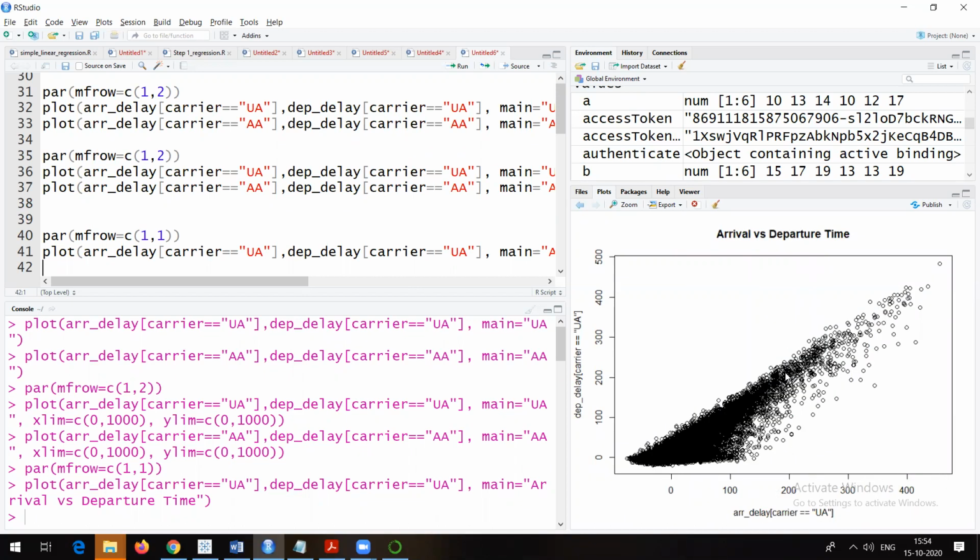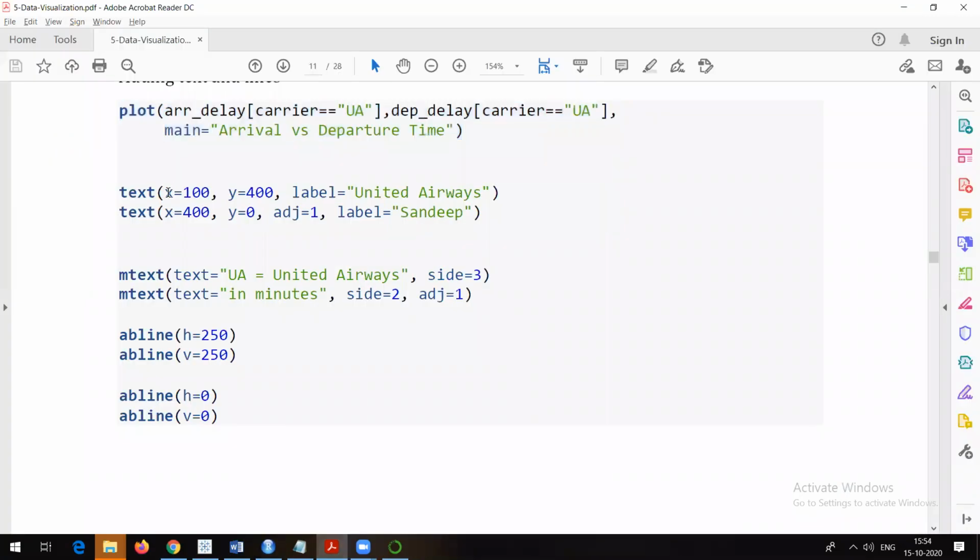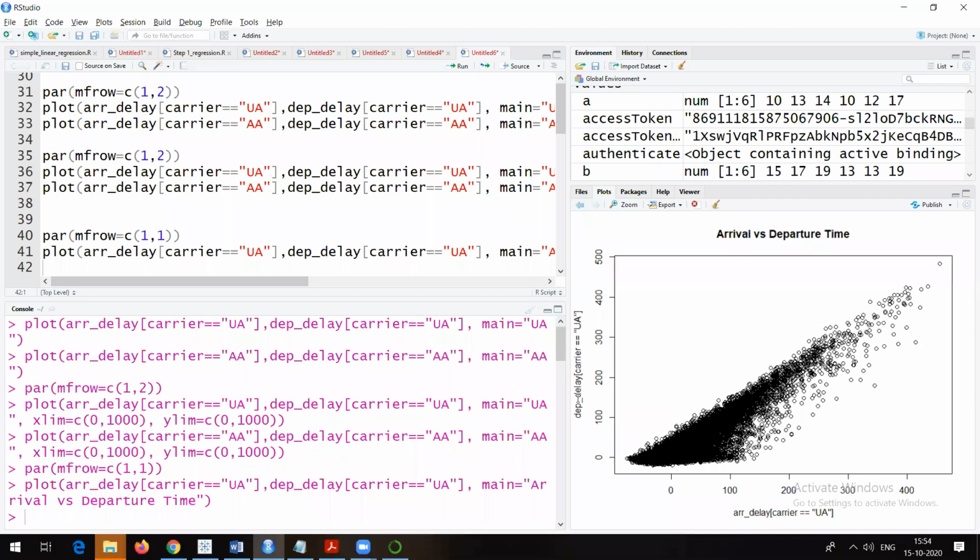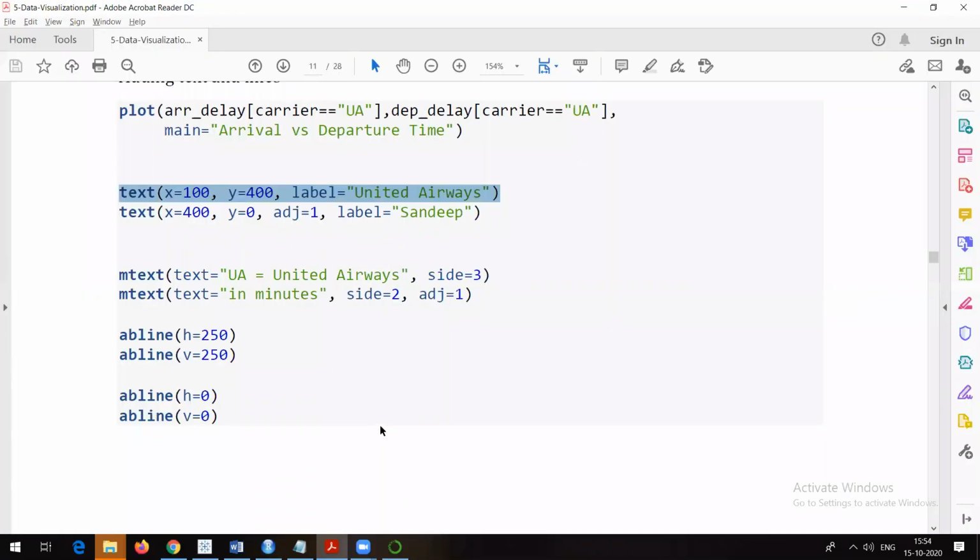Now see, this is a single plot, right? What I am trying to talk about is how to add all those names, whatever I said. See, text at x equal to 100 and y equal to 400. I want to add a label called United Airways at x equal to 100 and y equal to 400.